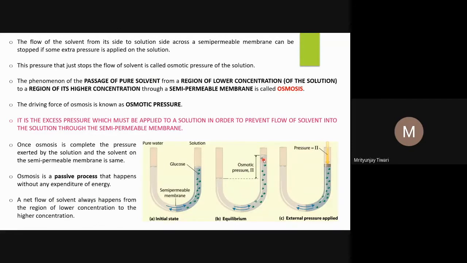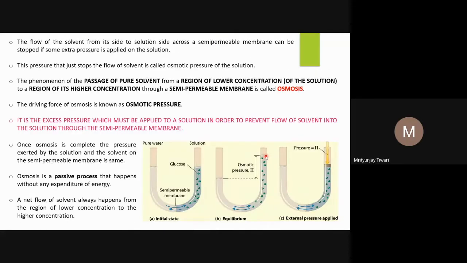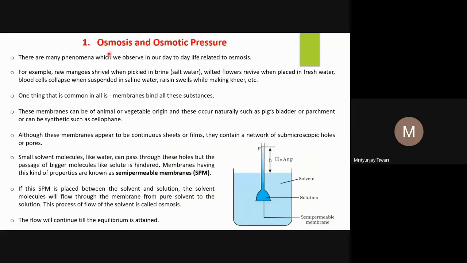However, osmotic pressure is defined in some other way, but that pressure is exactly numerically equal to the pressure one can measure using this column. The flow of solvent from its side to solution side across a semi-permeable membrane can be stopped. What happens if this hdg pressure, suppose I already provide this much pressure into the solution?